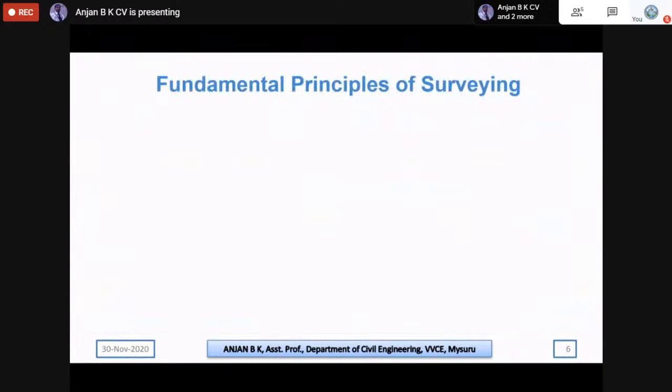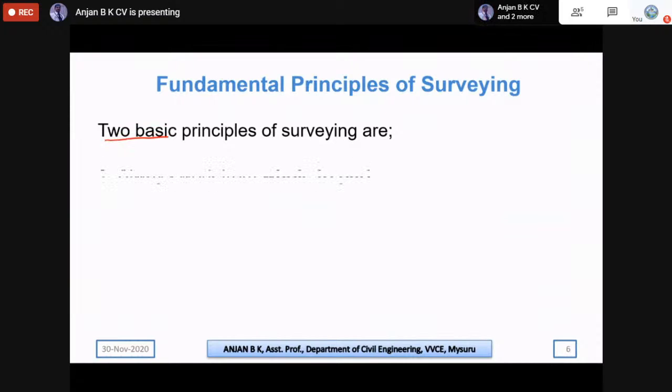Moving on, the next concept is on fundamental principles of surveying. So here we know that there are basically two basic principles involved in surveying. One is we have to always work from whole to part. It should not be in the reverse way.